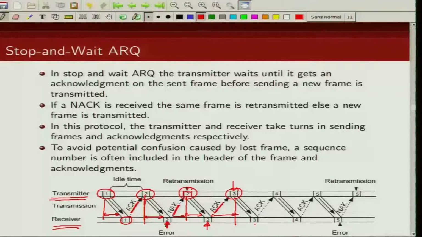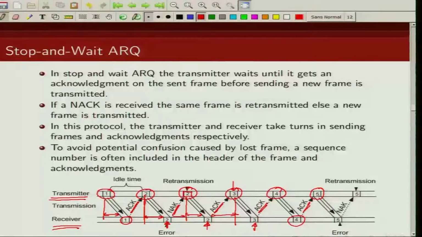This frame is received here after some time delay, it is received correctly, so it sends an acknowledgement. Next the transmitter is going to send packet number 4, which is again received correctly, so the receiver sends an acknowledgement, which is received at the transmitter at this time instance.